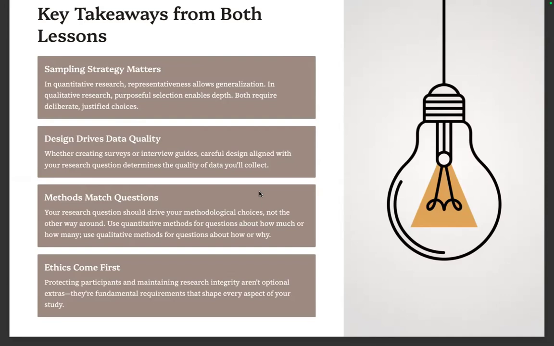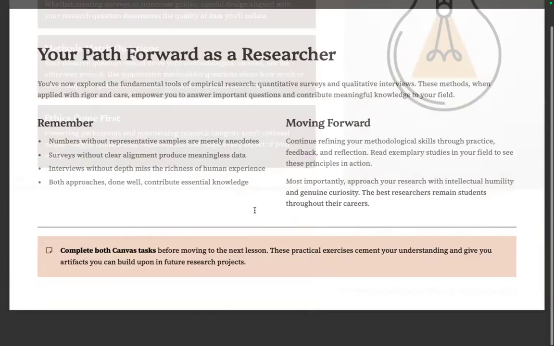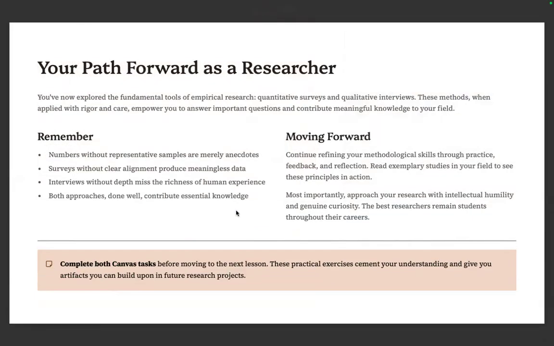And then ethics comes first. Protecting participants and maintaining research integrity aren't optional. They're fundamental requirements that shape every aspect of your study. This is my last slide.